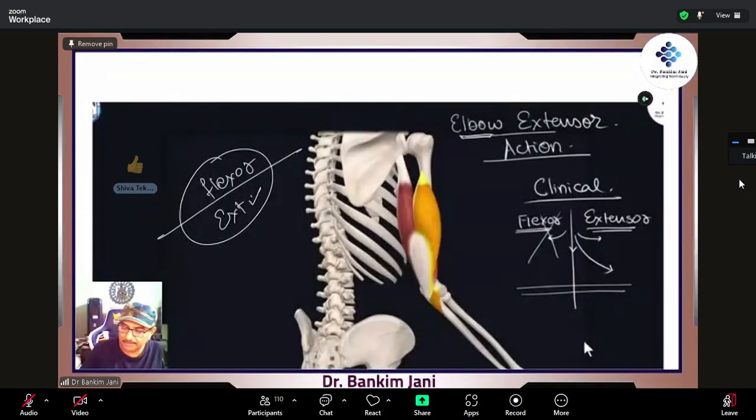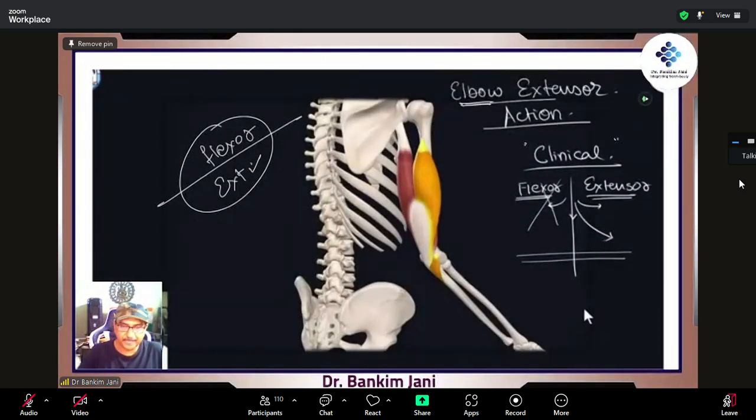Now, clinically, when we'll be watching for certain conditions, all you need to do, this is the concept which we have already talked about, but still we are discussing it again, that there is always a tug of war, right? Flexor would try to flex, extensor will try to extend, but when both of them are acting, that's why this is in the center.